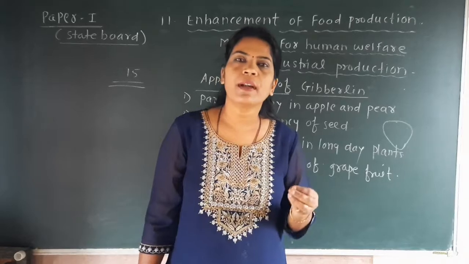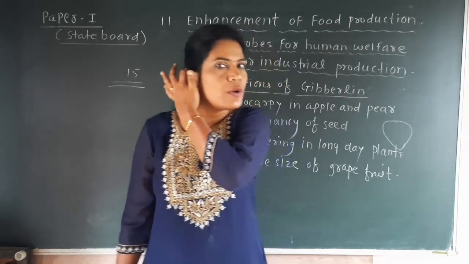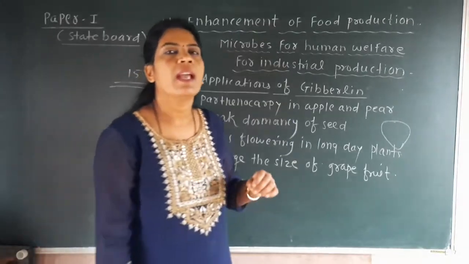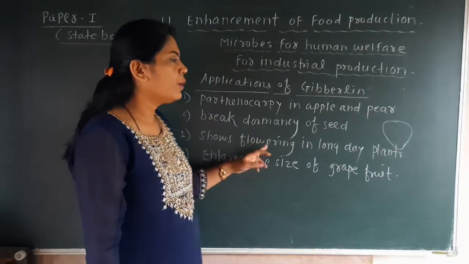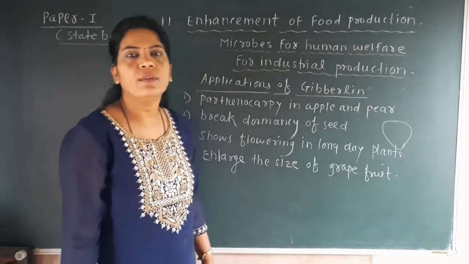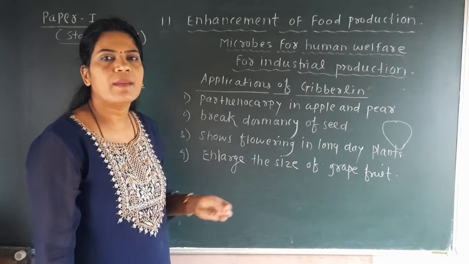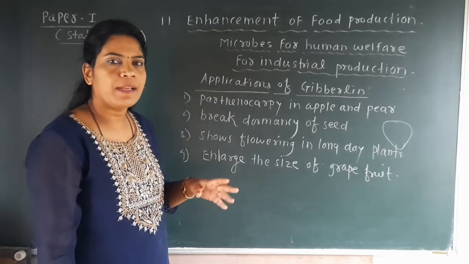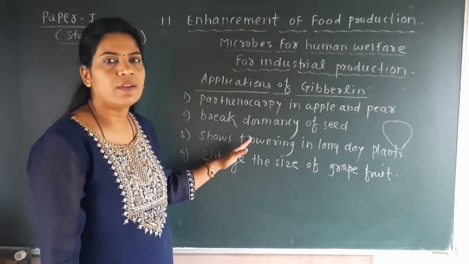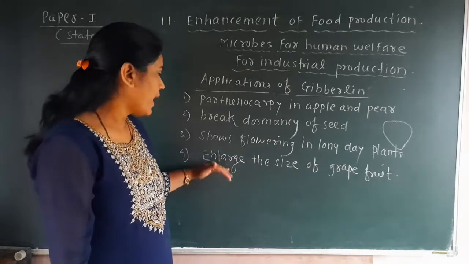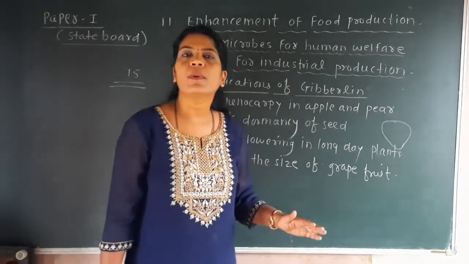There are some plants which require long duration of light for their flowering, and those are called long day plants. In those long day plants, flowering can be produced by applying gibberellin on them. So it is the second point, and then enlarging the size of grapefruits.